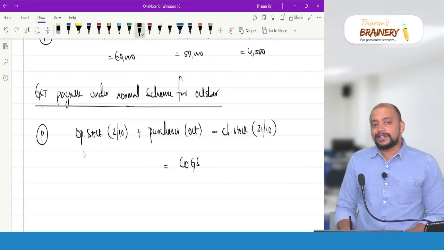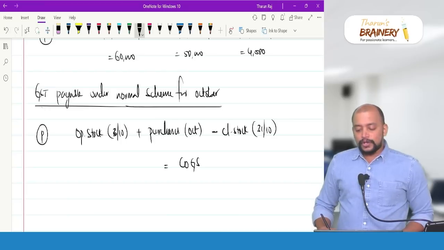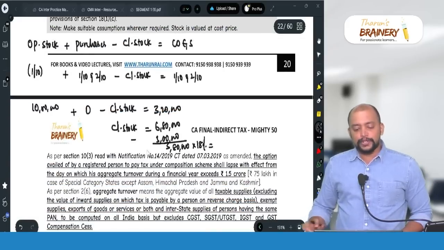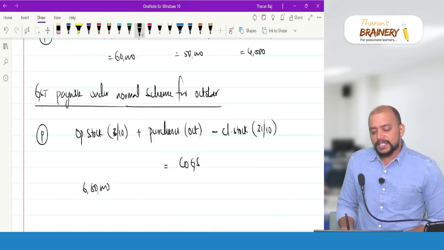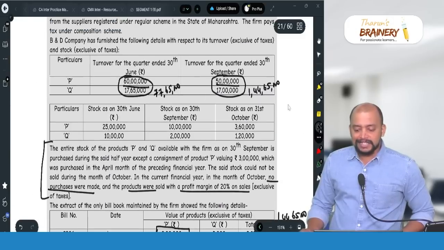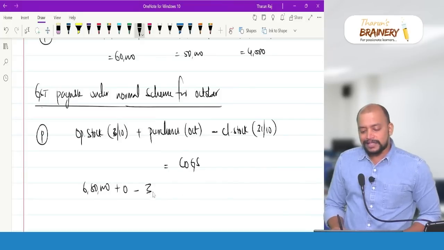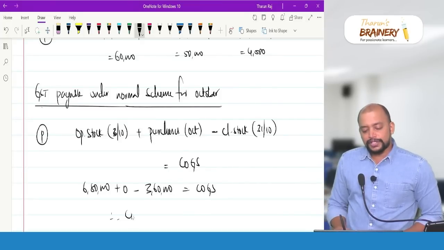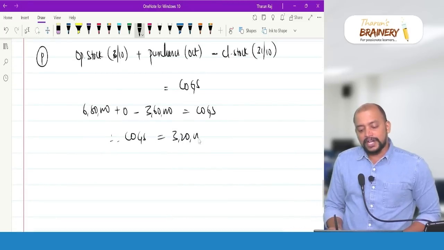Opening stock as on 3/10 is closing stock as on 2/10. Closing stock as on 2/10 already we computed as 6,80,000. So 6,80,000 plus purchases 0 minus closing stock as on 31/10, given in the question, 3,60,000. So therefore cost of goods sold is 6,80,000 minus 3,60,000, 3,20,000.